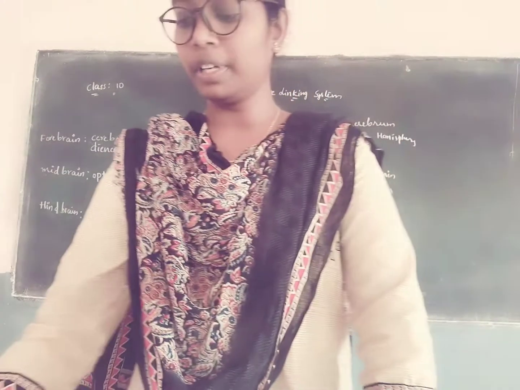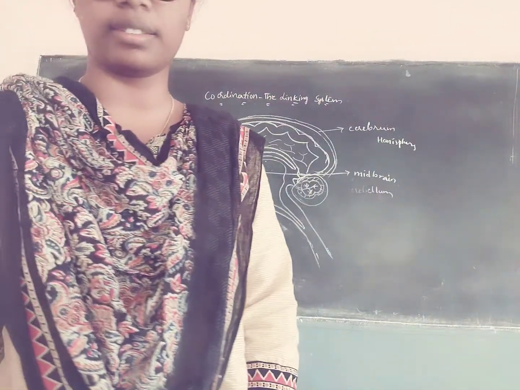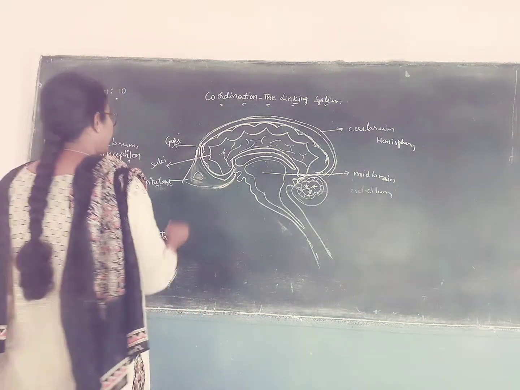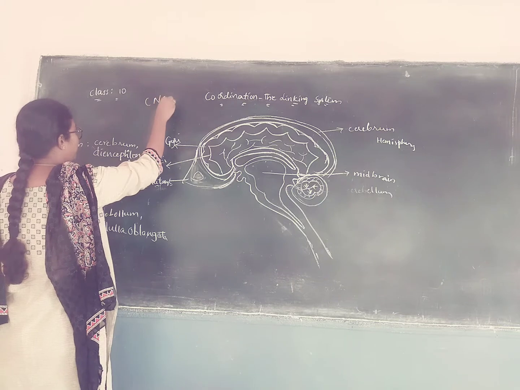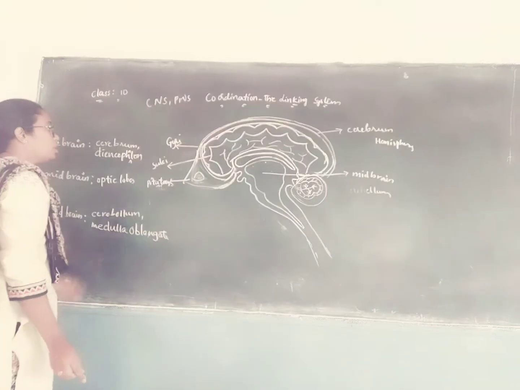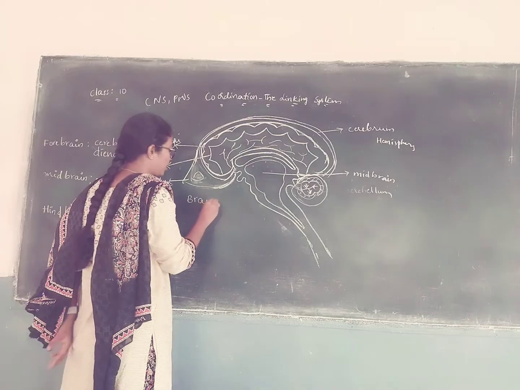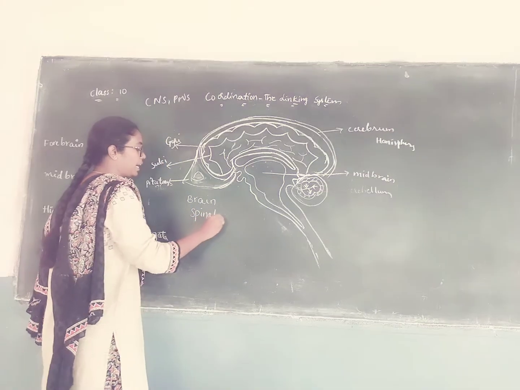Good morning everyone. We have already started coordination, the linking system. On coordination, our next topic is the central nervous system and peripheral nervous system. In the central nervous system, we will study the brain and spinal cord. Let me see about the brain now.